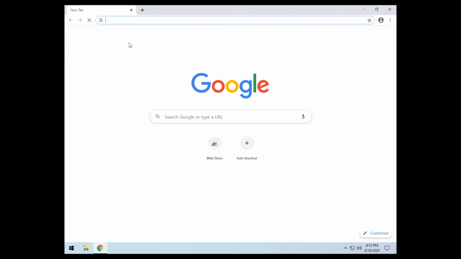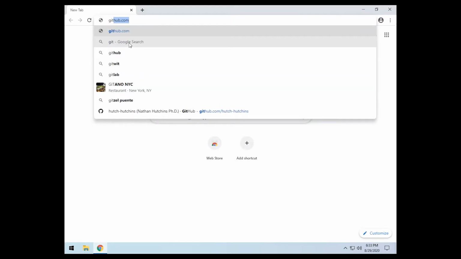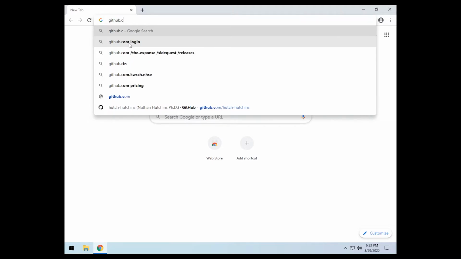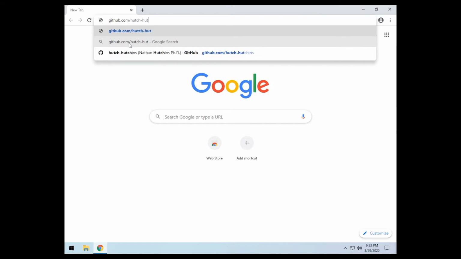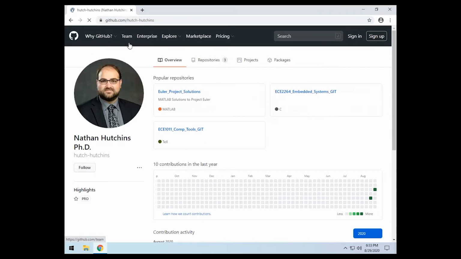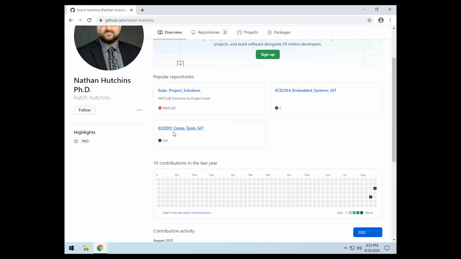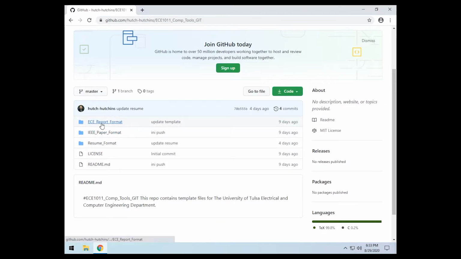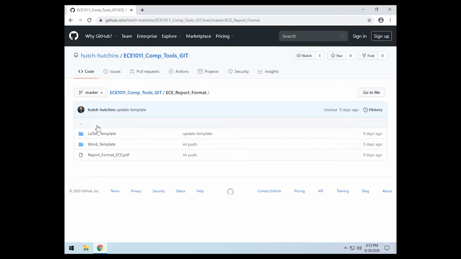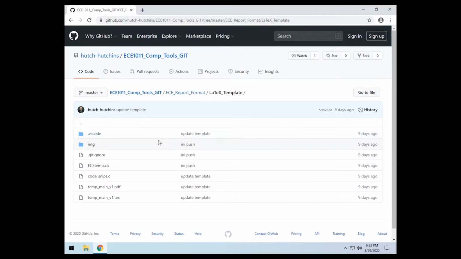Now that we have TexMaker up and running, you can go to github.com/Hutchins, computer tools, ECE Report Format, LaTeX template.